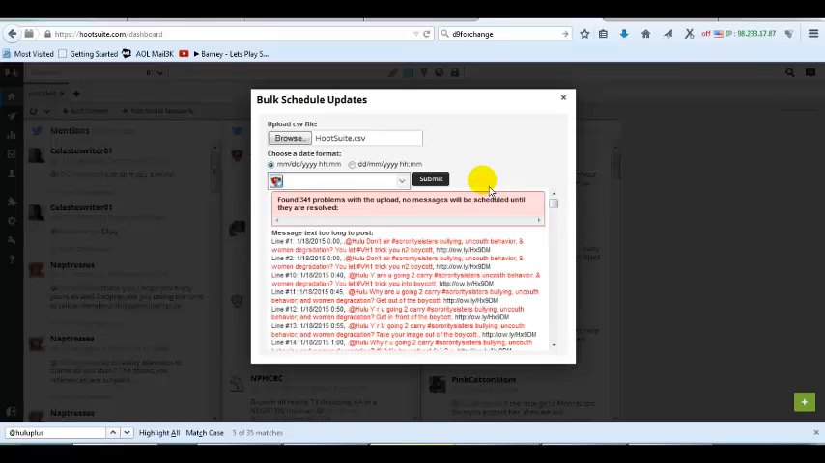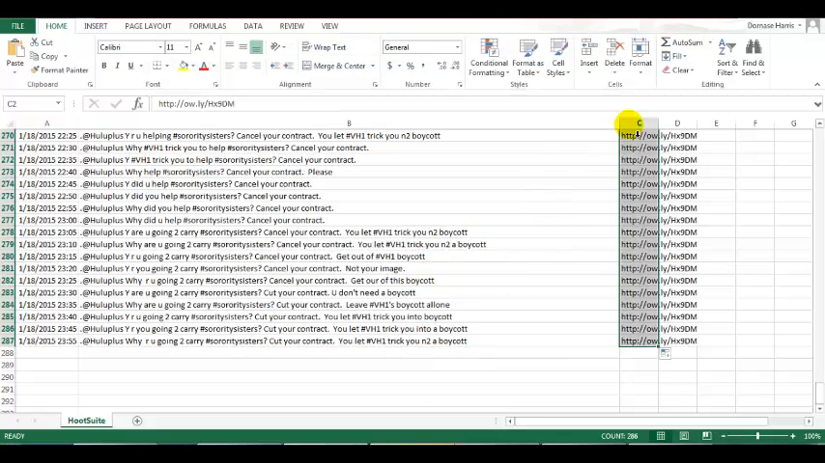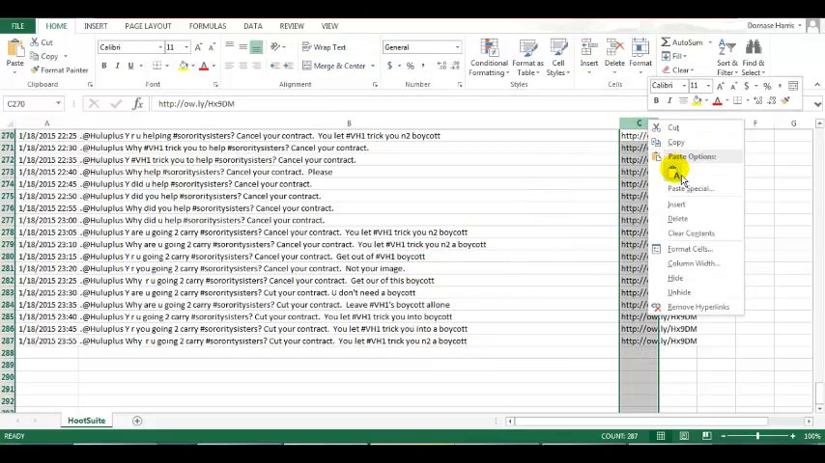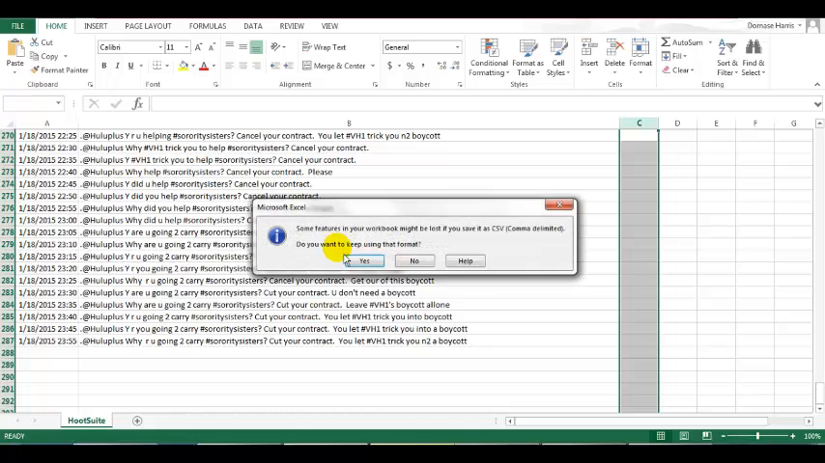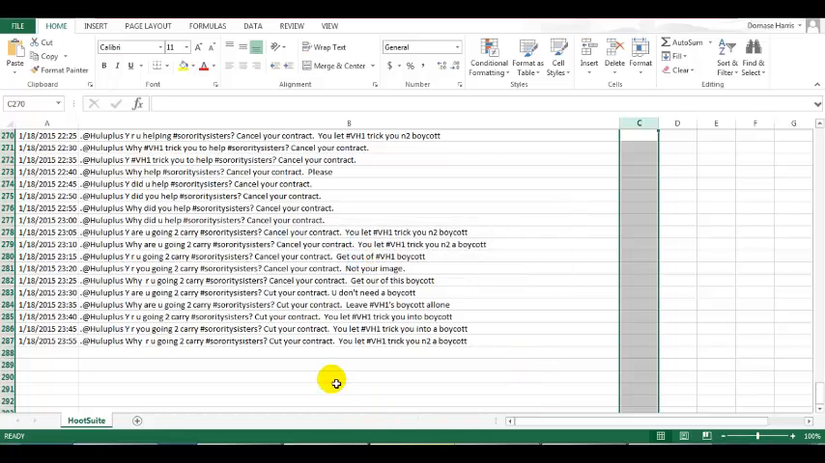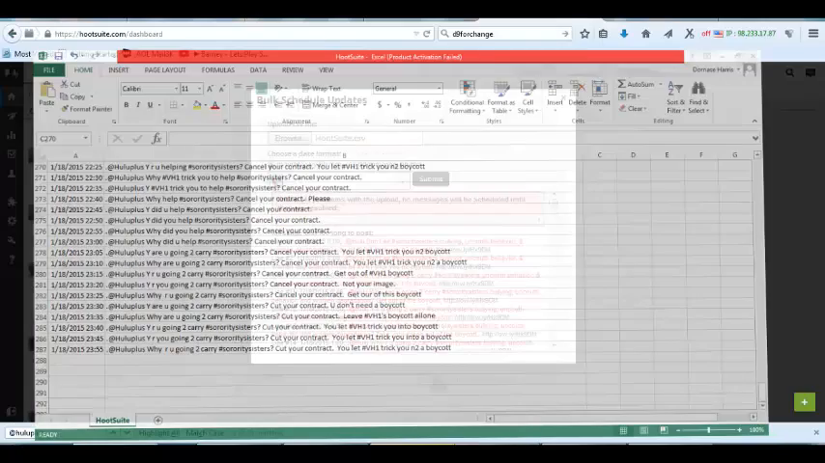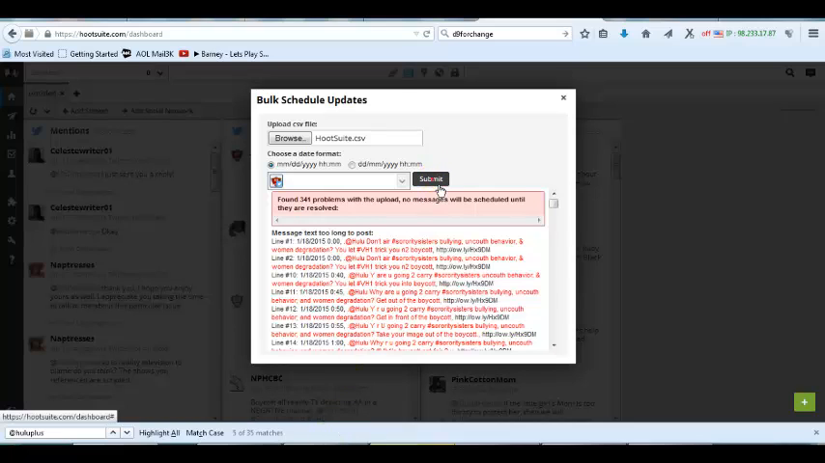But HootSuite is going to come up and give you error messages. So here they're telling me that my text message is too long. So what I'm going to do is go back here and delete all this. I created this spreadsheet so that you could see some of the problems or mistakes you can come up with when you're using the bulk uploader. So now I'm going to upload it again just by hitting submit. Now all those have decreased.